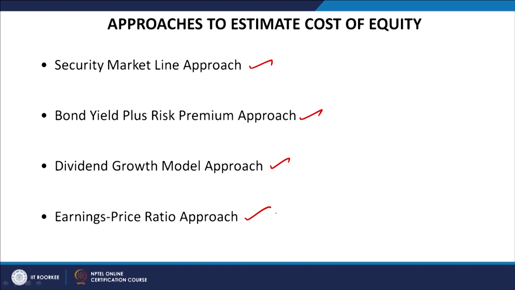If you look at these 4 approaches, the major difference is that the first approach, the security market line approach, is the most objective approach, whereas the other 3 approaches, to some extent or to a significant extent, involve an element of subjectivity. And when subjectivity comes, trusting that particular method or component becomes difficult, or that estimate becomes doubtful.